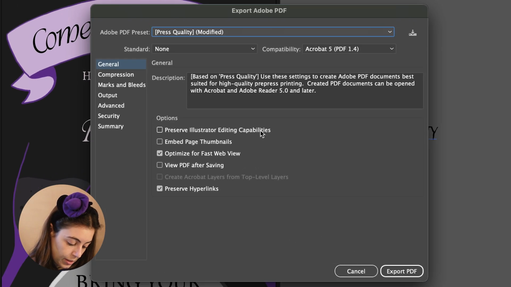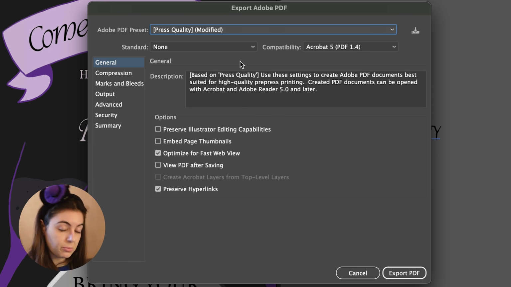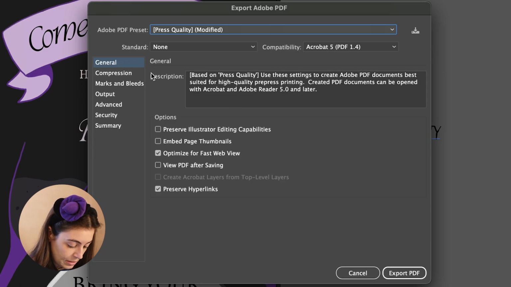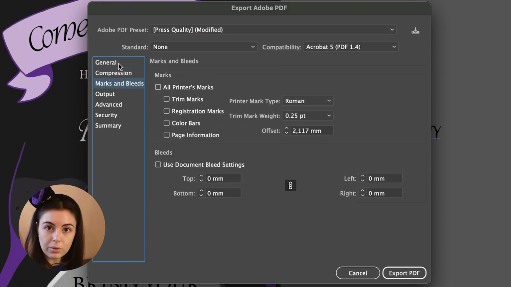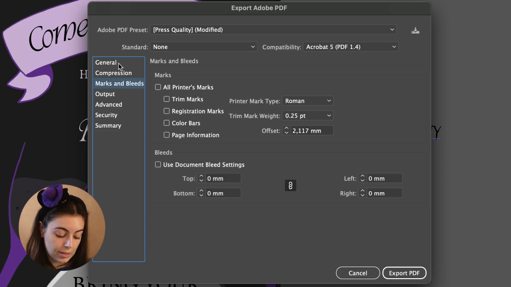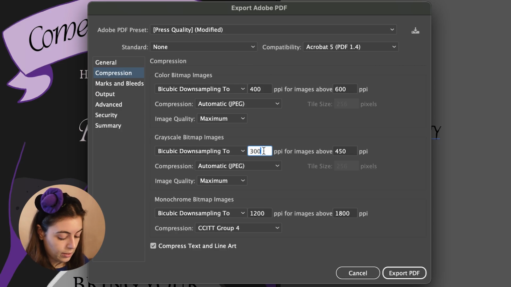Then press quality. We do not want to preserve the Illustrator editing capabilities or optimize for fast web view. I mean, yeah, but not necessarily. Compression 300. Even more, if you want really high quality printing, we can go maybe 400, but it's going to increase the file size, so keep that in mind.